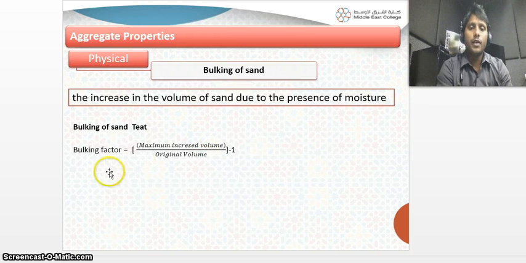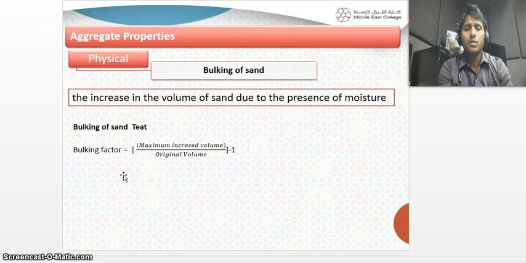Finally, you can find the bulking factor as the maximum increased volume over the original volume, whole minus 1. It gives you a value like 0.5 or 0.4, something like that. It determines that the sand has a bulking factor of 40%. So at the time of preparing concrete, you have to keep this in mind and concentrate on this bulking factor.